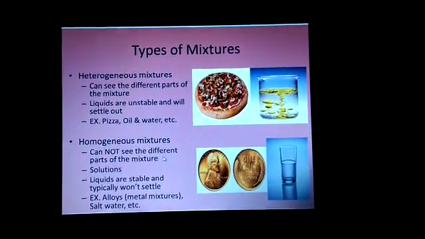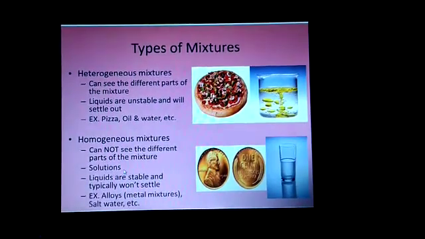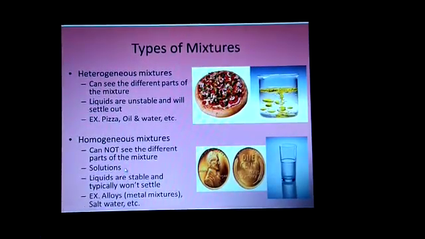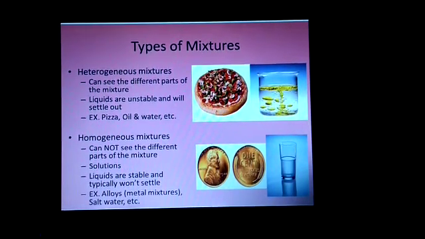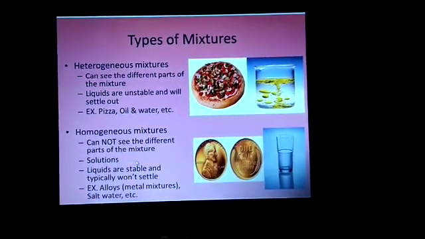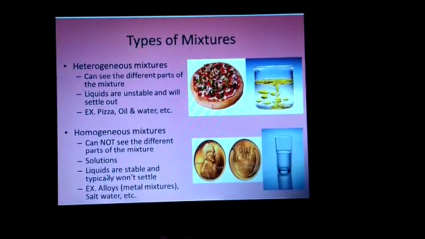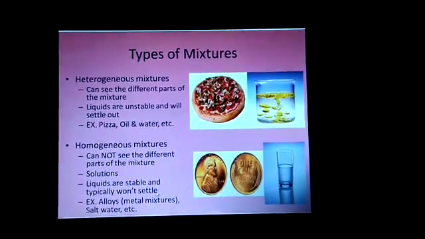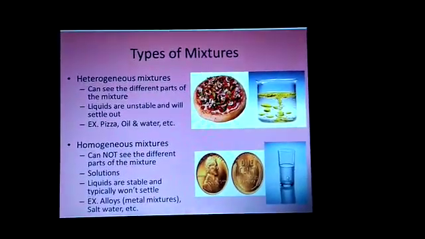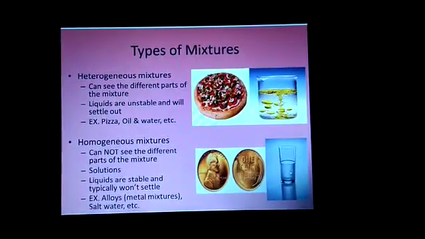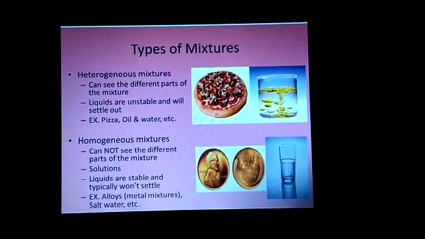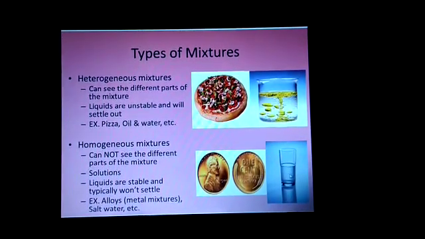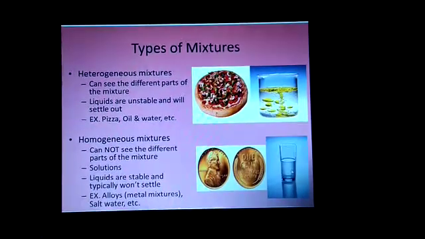The next is homogeneous mixture. You cannot see the different parts of the mixture, and it can be a solution. Solution means the solid particles are completely dissolved in the liquid. For example, sugar in water, salt in water, etc. The next is that liquids are stable and typically won't settle. Liquids are stable means you can see in the glass this liquid has a clear vision, which means you cannot identify the solute or the solid particles dissolved in it. So that's why it is a stable liquid.